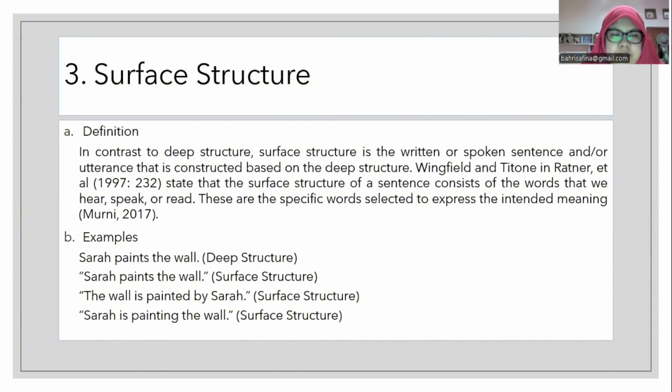Now, let's discuss surface structure. In contrast to deep structure, surface structure is the written or spoken sentence that is constructed based on the deep structure.